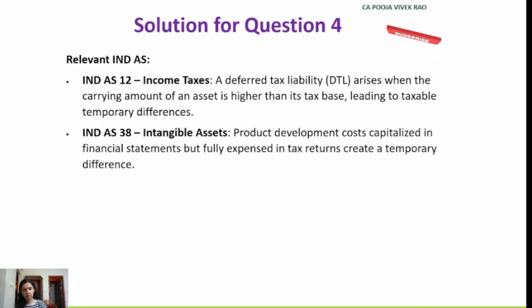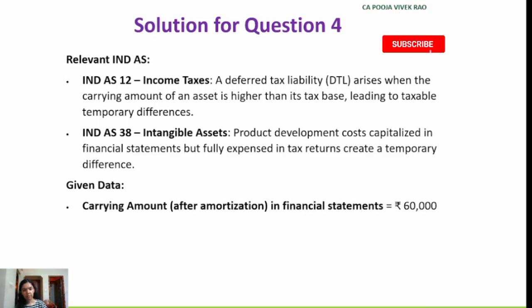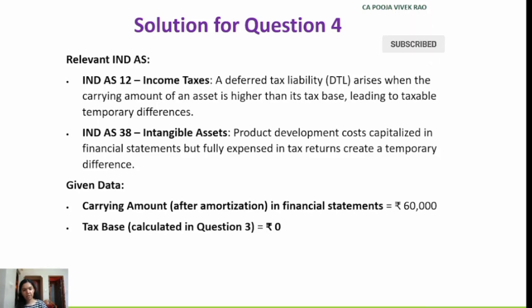So first we will note down some important points here again. Carrying amount after amortization in the financial statements. This is rupees 60,000. Next, the tax base which we calculated in the question number 3 above is rupees 0. And then we have the tax rate which is given in the question itself, that is 32%.